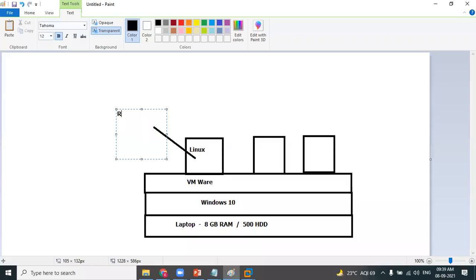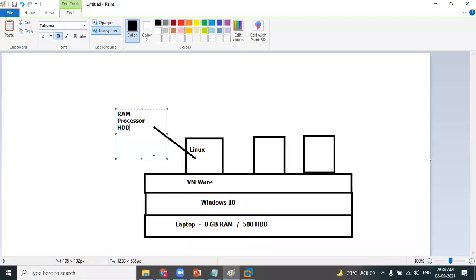We need to allocate RAM, that's nothing but memory. We need to allocate a processor. We need to allocate a hard disk. You have to allocate three hardware components to the virtual machine, so that when you run the virtual machine, it consumes this particular hardware and provides you the environment. Am I clear? Whether you're creating a Linux machine on VMware, a Solaris machine, or a Windows machine, whatever you want, you can do that, no doubt, but you need to allocate 3 hardware components.